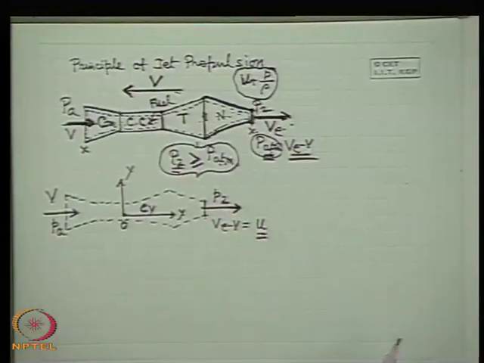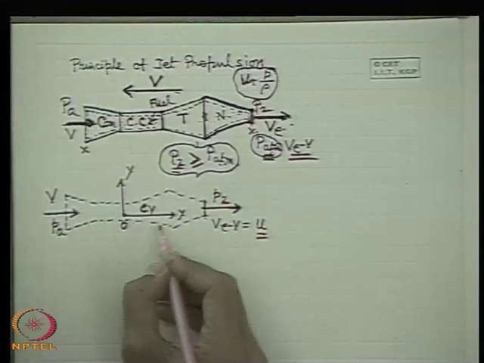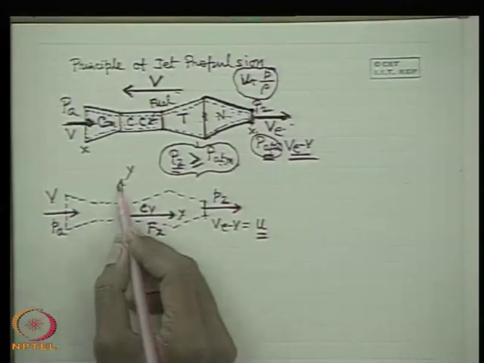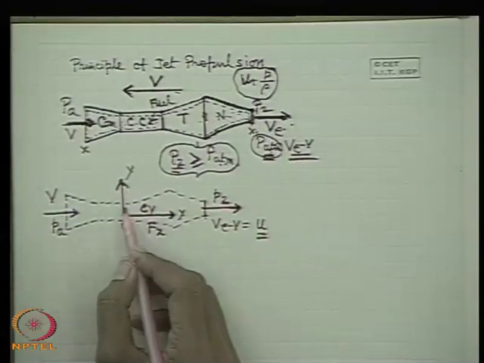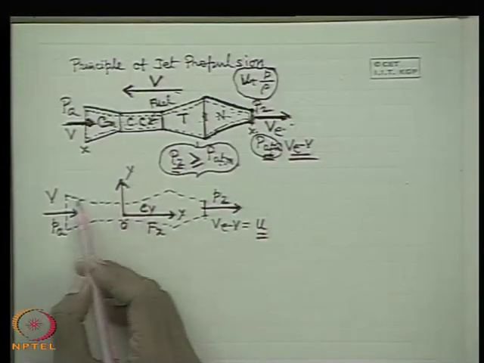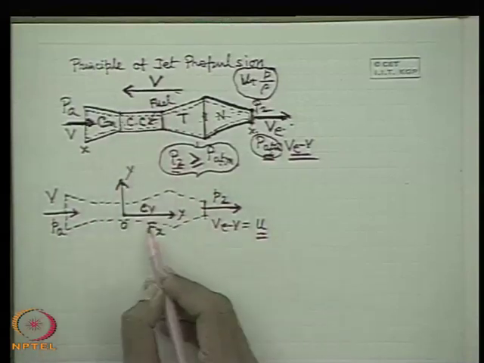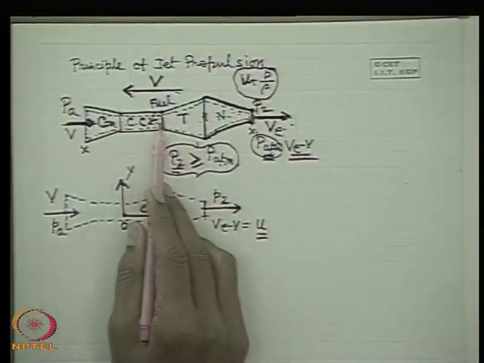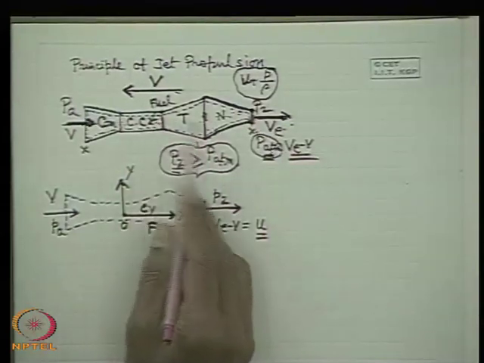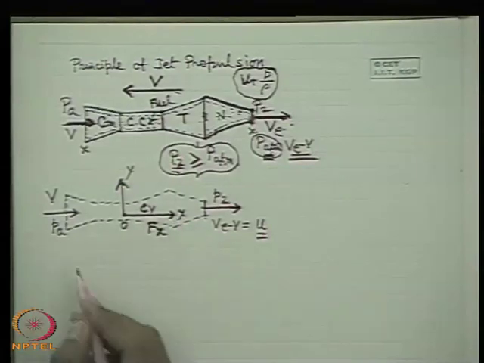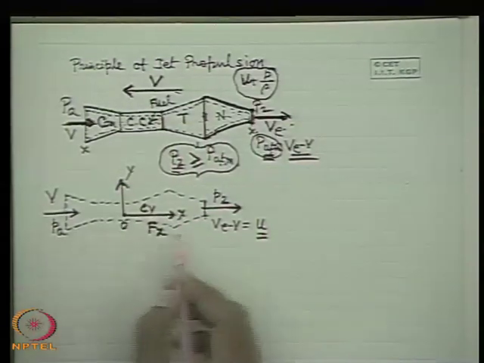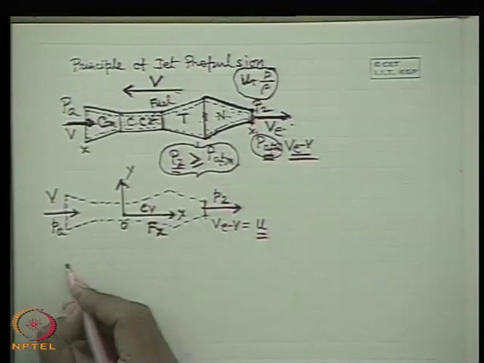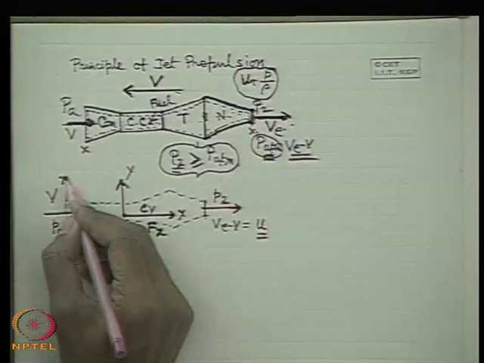Now it is very simple. Let Fx be the force acting in this direction. Fy we are not very much interested in, because it will be balanced by the weight. We are interested in the force exerted between the control volume and the aircraft, only in this x direction. So write the equation: the net efflux of momentum in the x direction, where m dot a is the mass flow rate of air.